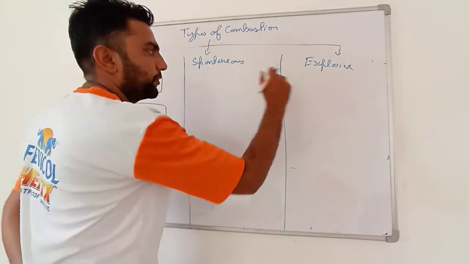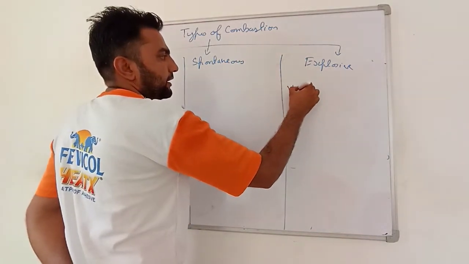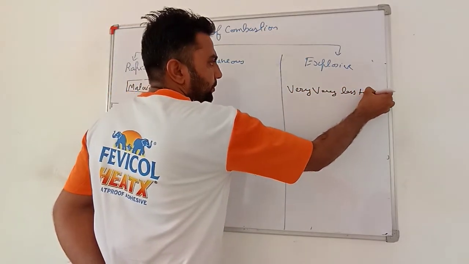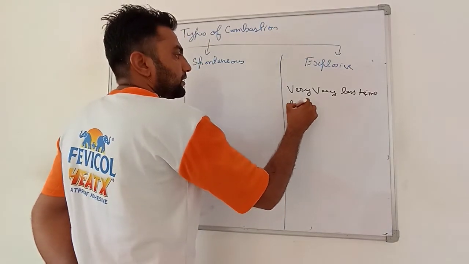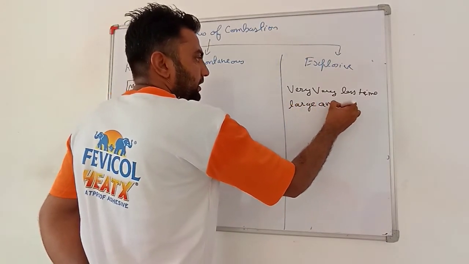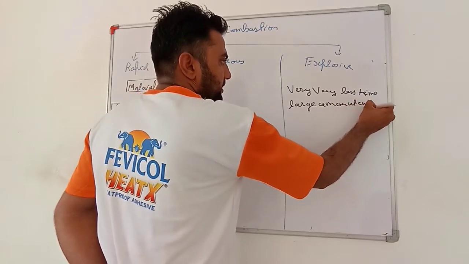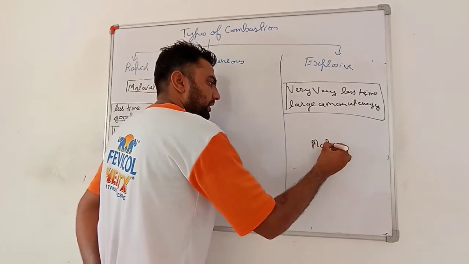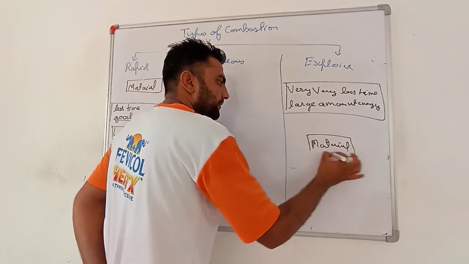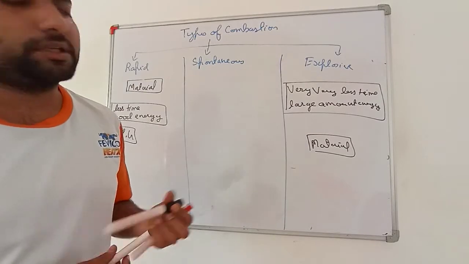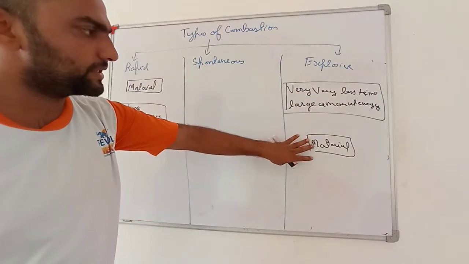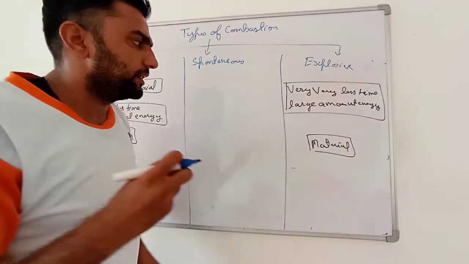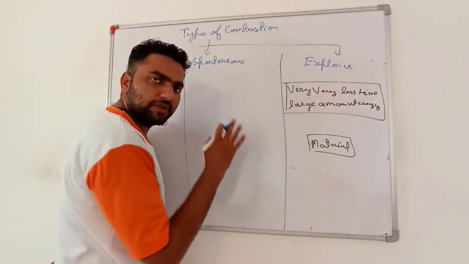Whereas what is explosive combustion? Any material in very less time, very short period of time, giving large amount of energy, such a combustion is known as explosive combustion. For example, any material, and if it goes through combustion, in very short span of time, if it produces large energy, then it is known as explosive combustion.